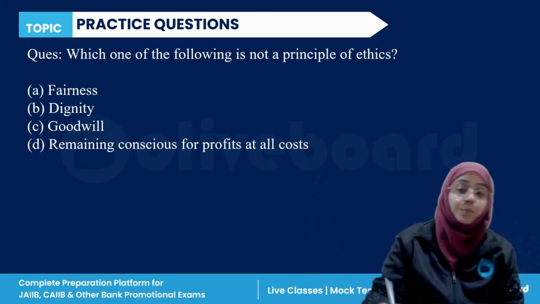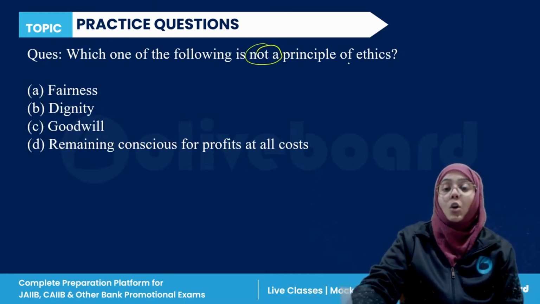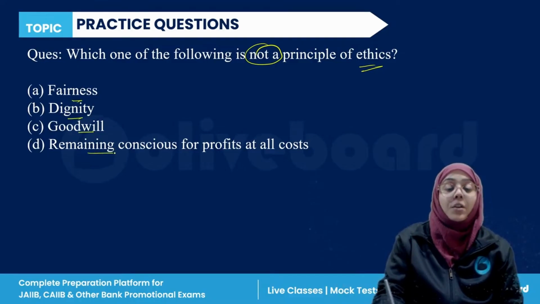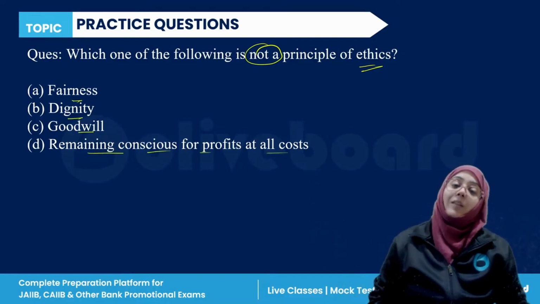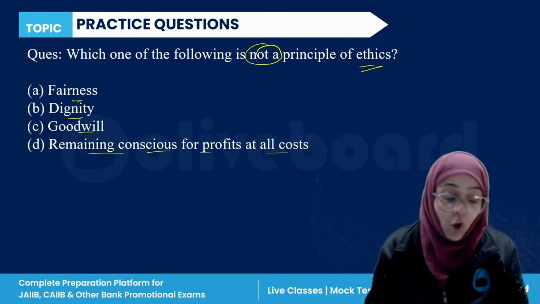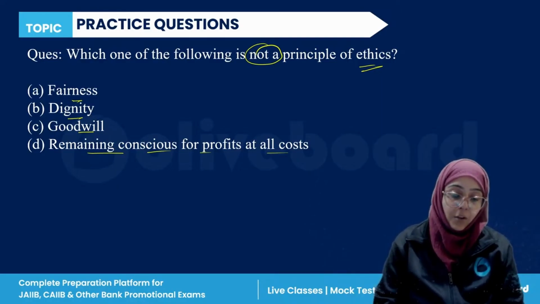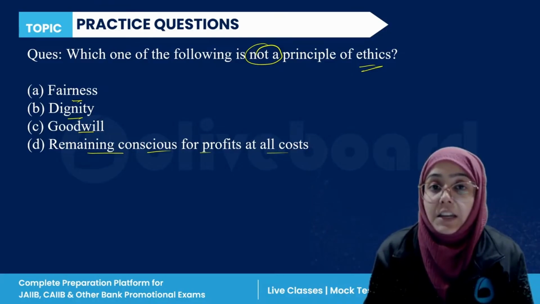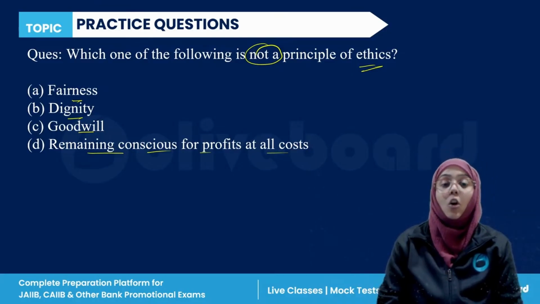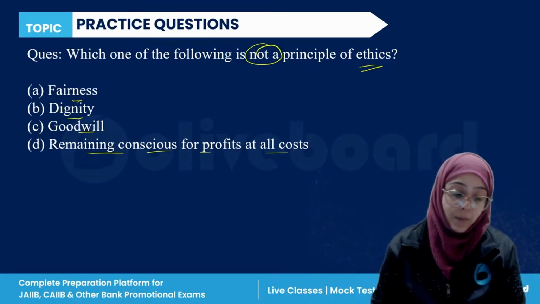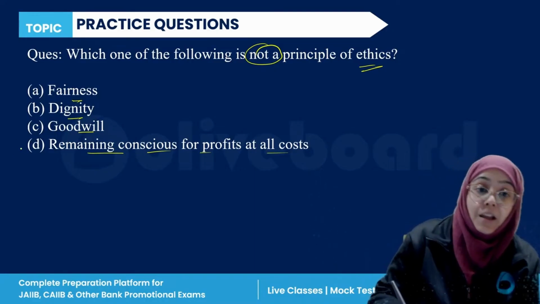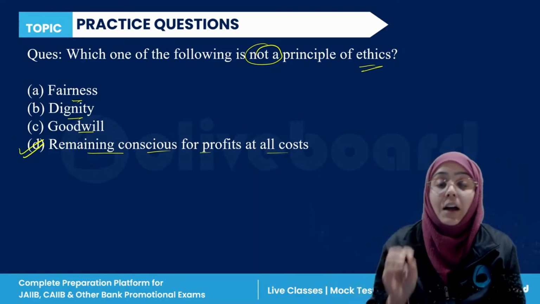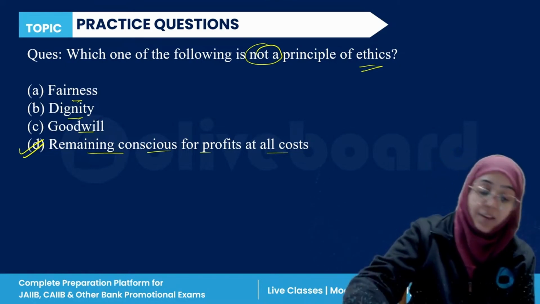Okay. Next. Which of the following is not a principle of ethics? Fairness, dignity, goodwill, remaining conscious of profit at all cost. Very easy. So yes, it is D. Remaining conscious of profit at all time is not a principle of ethics. So D is the correct answer.